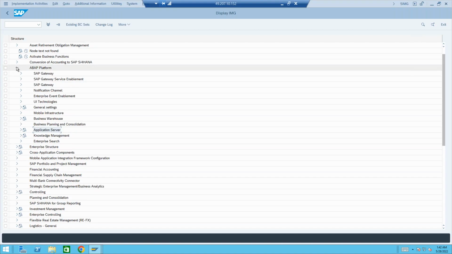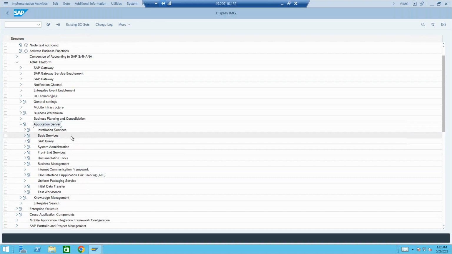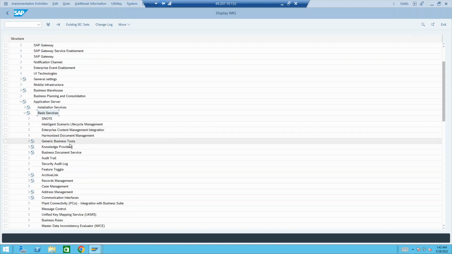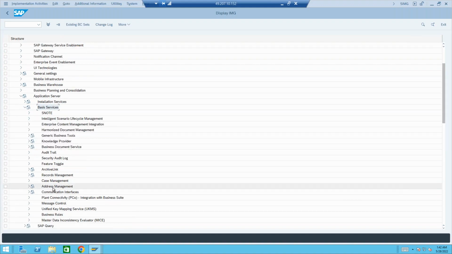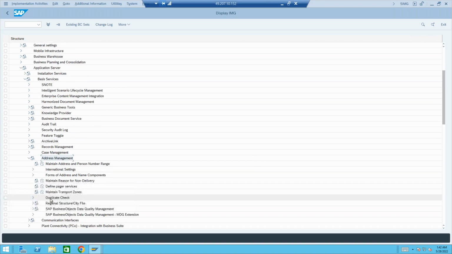Is it in the ABAP platform? Yeah, yeah. So here it's under application server, basis services, and address management. Yeah, address management, duplicate check.